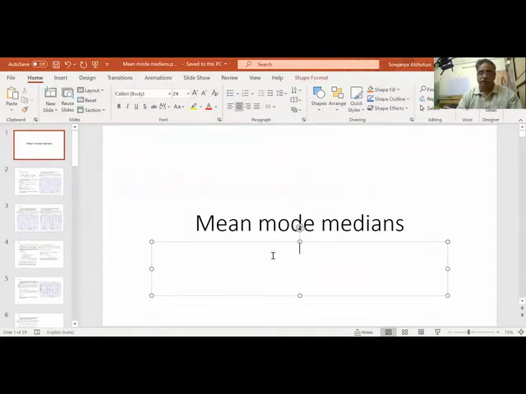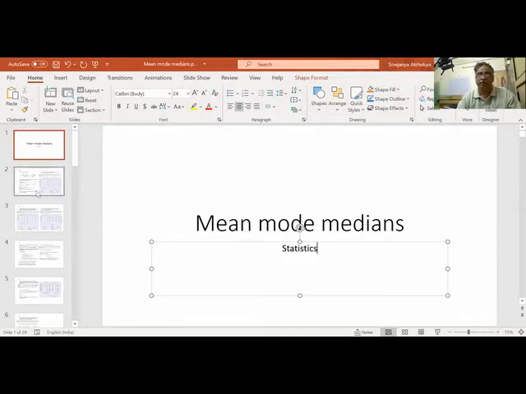So statistics is basically what we are going to learn in this: mean, mode, medians.